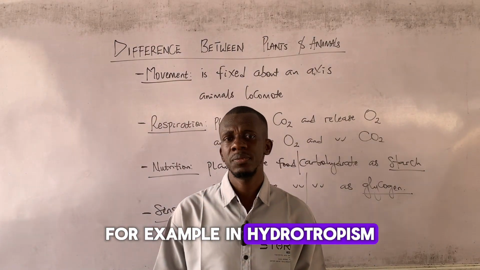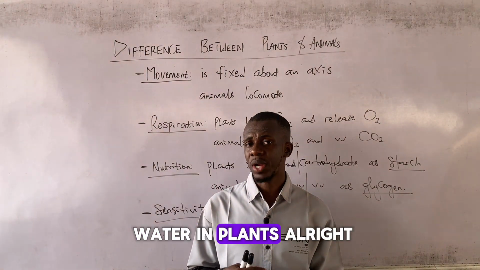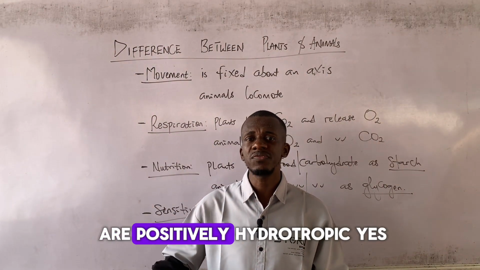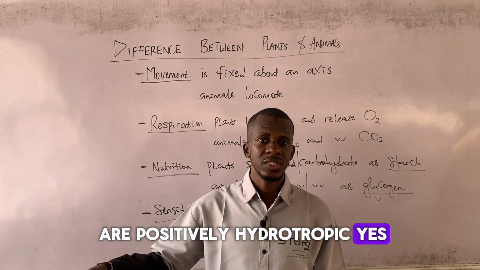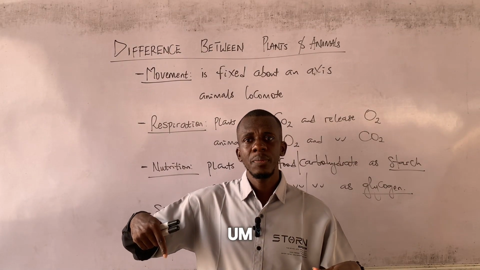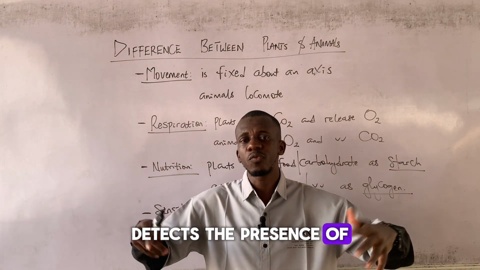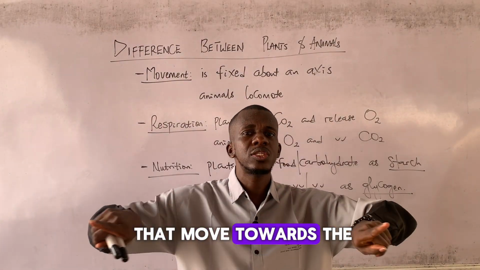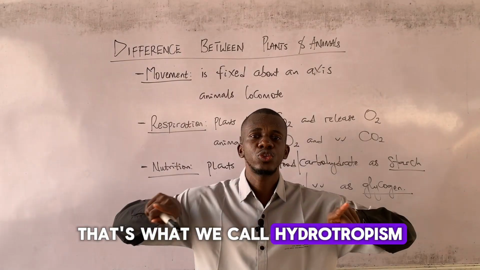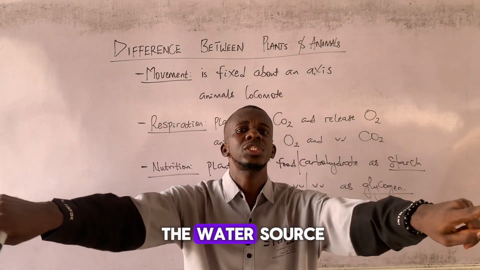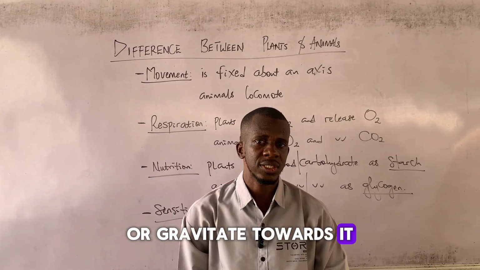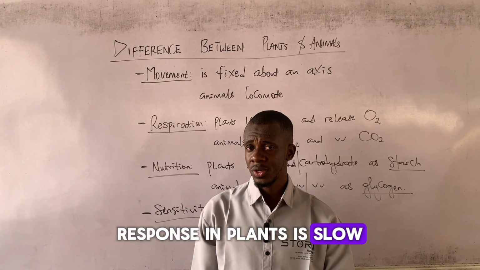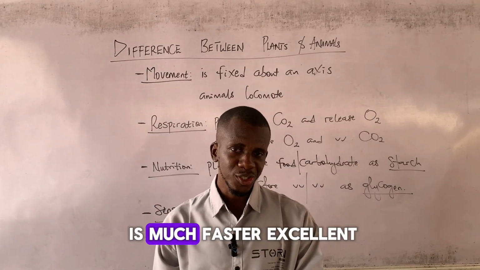For example, in hydrotropism, which is response to water in plants, the roots of plants are positively hydrotropic. That is to say, when a plant detects the presence of water in its environment, it is the roots that move towards the water source. That's what we call hydrotropism. The roots migrate towards the water source or gravitate towards it. Excellent. So response in plants is slow, but response in animals is much faster.